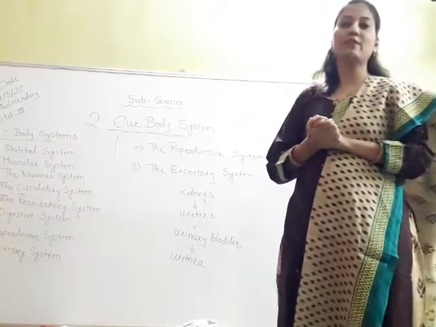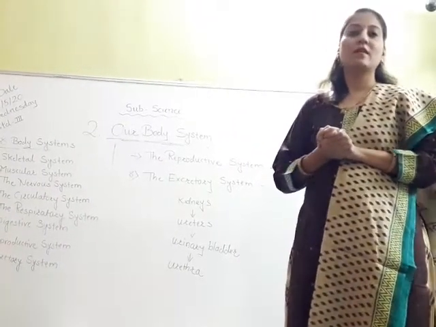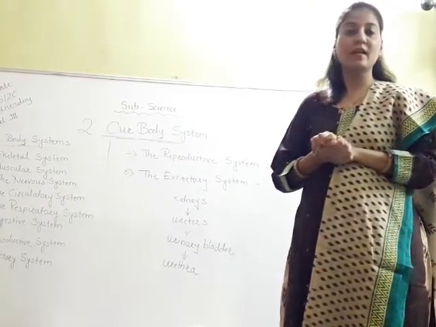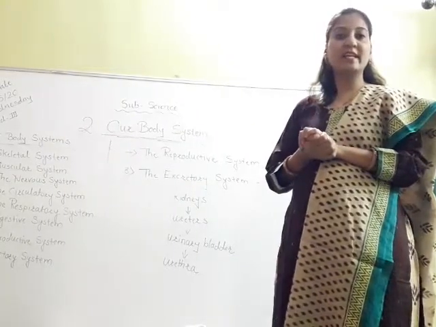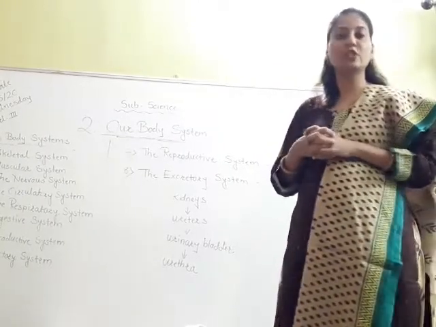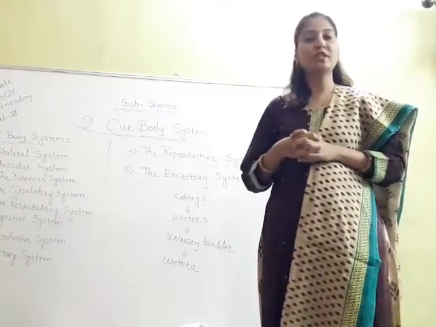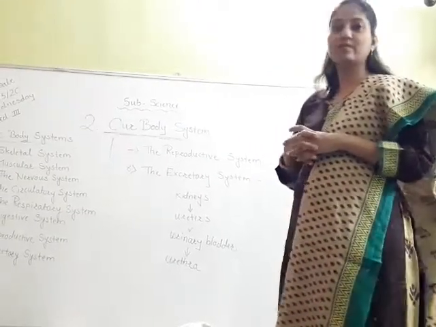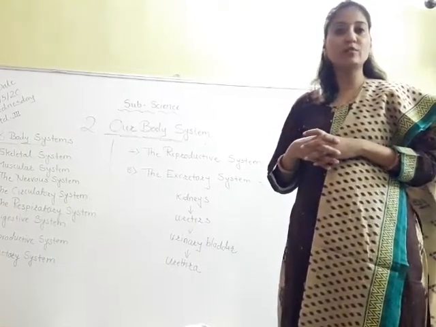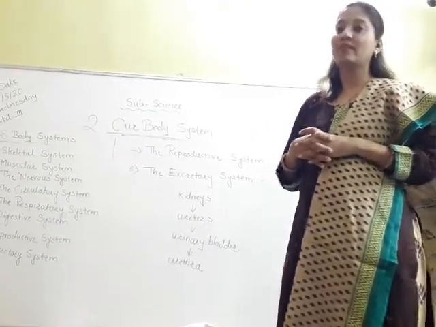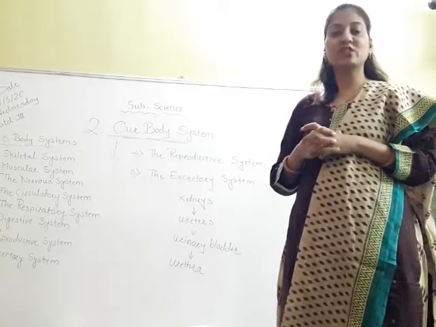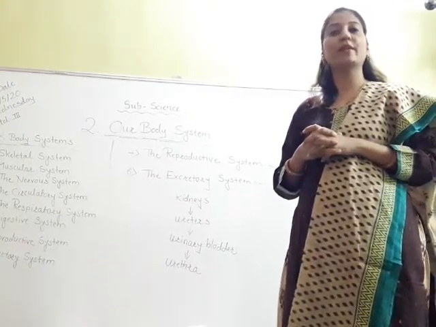But again I want to revise this lesson. Our body is made up of cells, and cells are the building blocks of our body, as I told you in the earlier period. When a group of cells come together, they form tissue, and when a group of tissues come together, they form an organ. And various organs, when they come together, form an organ system, and when all the organ systems come together to perform various functions, at that time it is called an organism.